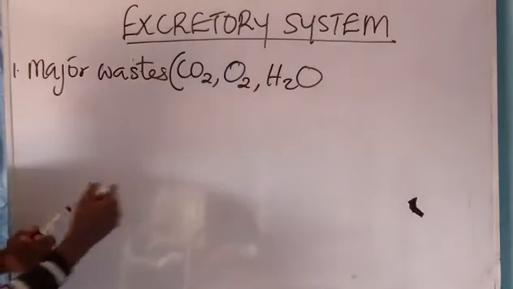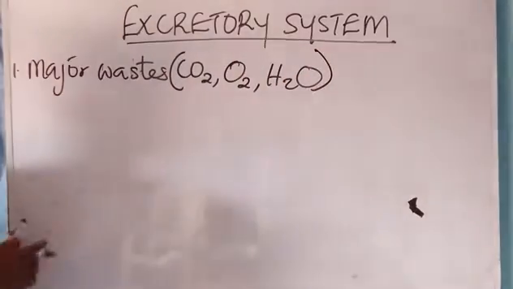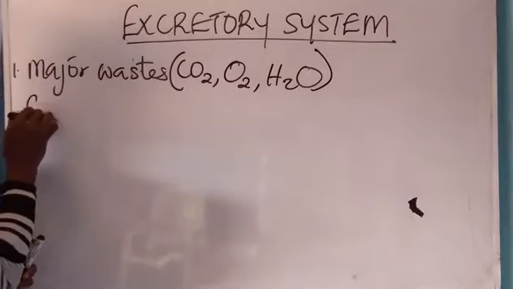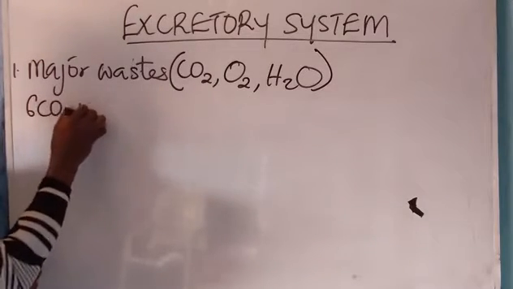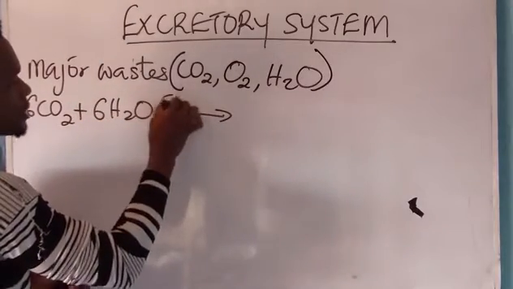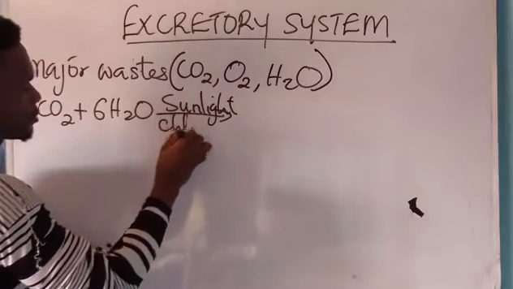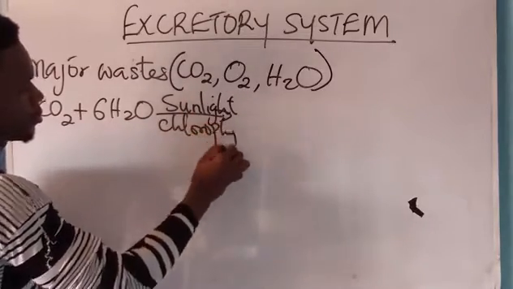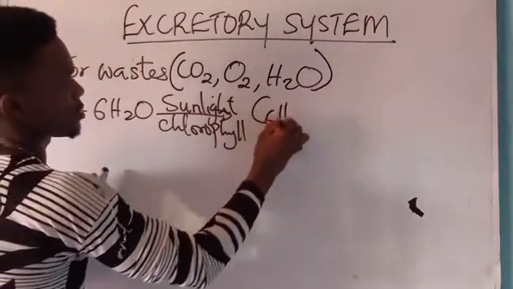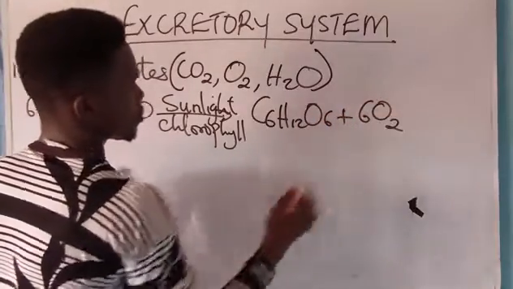Now, how are these products liberated? During photosynthesis, I have 6 moles of carbon dioxide reacting with 6 moles of water in the presence of sunlight and chlorophyll, to give C6H12O6 plus 6 moles of oxygen.